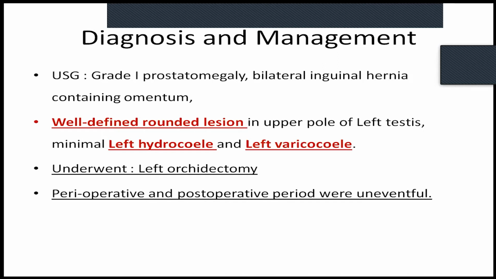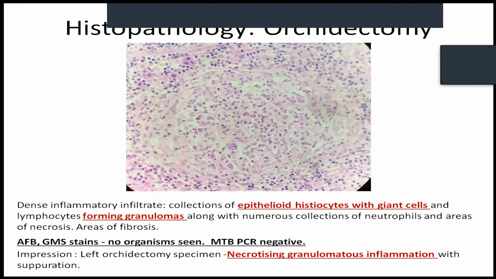He underwent left orchidectomy and the perioperative as well as postoperative period were uneventful. Now coming to the histopathology, as you are seeing in this slide, there is a dense inflammatory infiltrate of epithelioid histiocytes as well as giant cells with foamy macrophages, which is forming granulomas. And those blue cells which you are seeing roaming around, surrounding this particular granuloma, are numerous neutrophils. So the final diagnosis was necrotizing granulomatous inflammation.